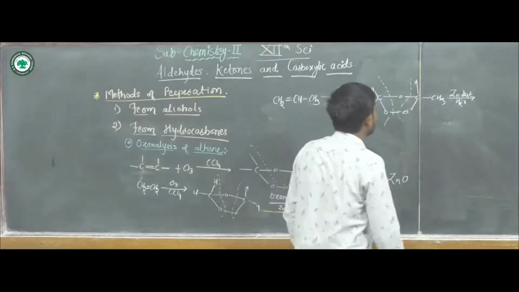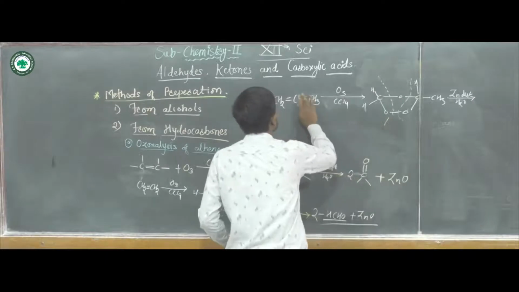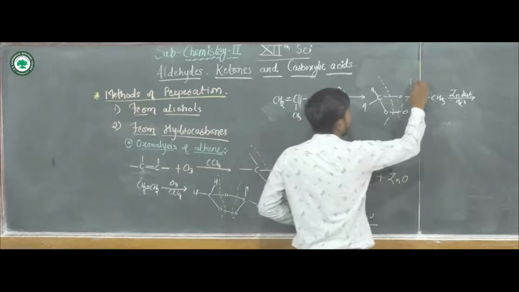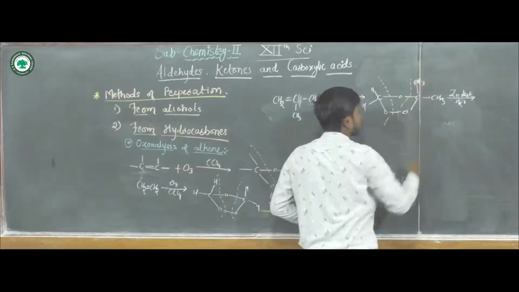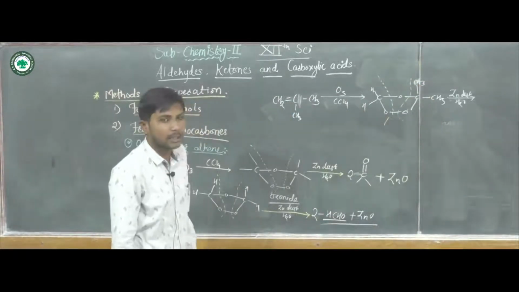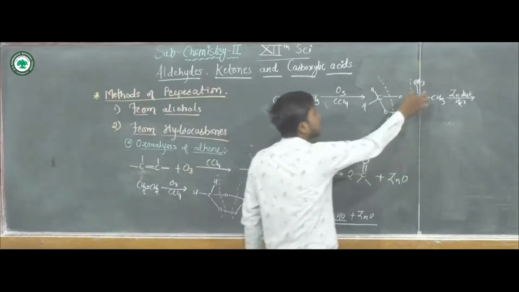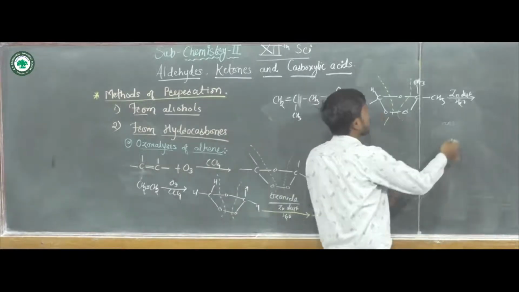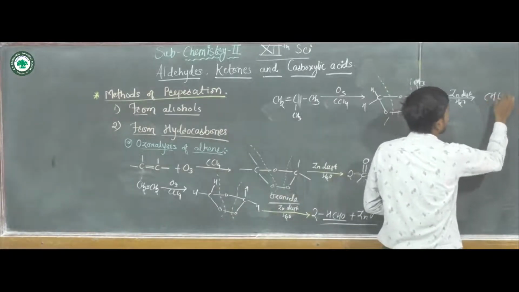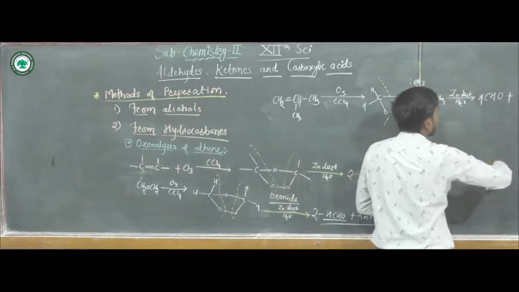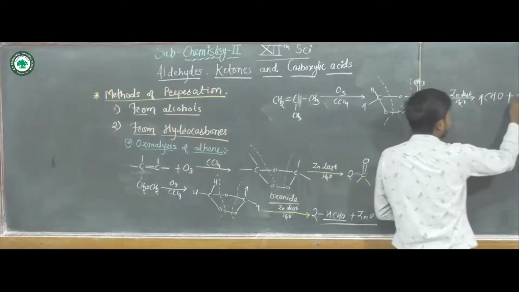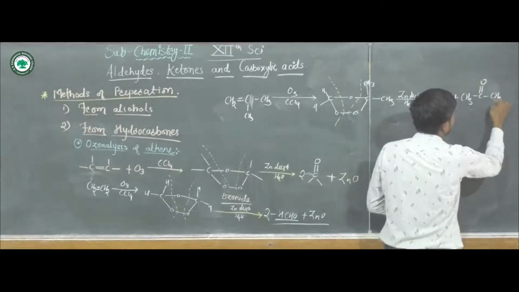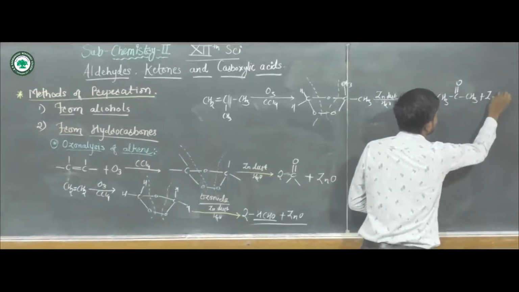Why? How? Here, in this unsymmetrical alkene, one carbon atom is attached with 2 methyl groups, and here there will be the formation of HCHO, formaldehyde, and this will be acetone, and zinc oxide.